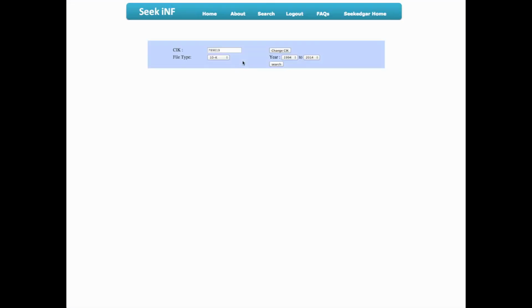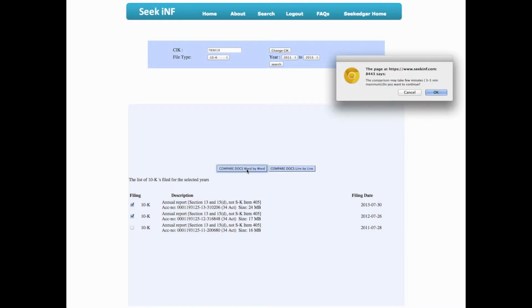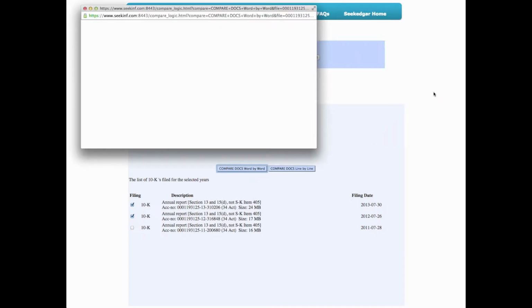Once you've made your search, above the preview window is a compare button. Once you click on it, it will allow you to compare filings of a company for 2 separate years. You can then compare the 2 documents on a word-by-word or a line-by-line basis, and you can even get the word counts and word distributions of the 2 documents.